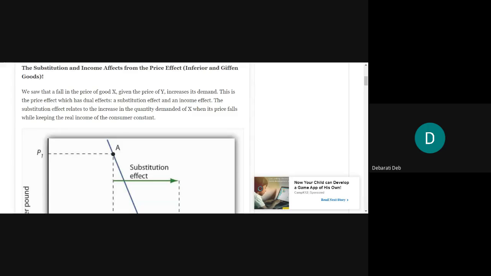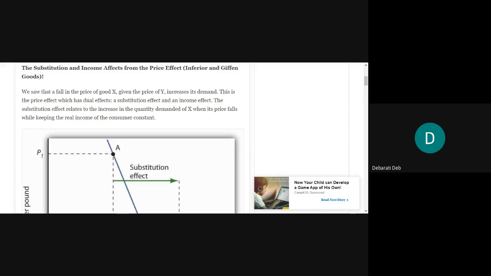The effect on the demand due to the increase or decrease in price is called the price effect. Okay. Now this price effect has dual effects. Economists have proven that this price effect is combined by two more effects. Those are called the substitution effect and the income effect. The substitution effect relates to the increase in the quantity demanded of X when its price falls, while keeping the real income of the consumer constant.